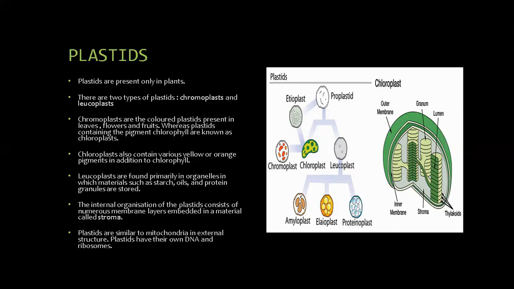The internal organization of the plastids consists of numerous membrane layers embedded in a material called stroma. Plastids are similar to mitochondria in external structure. Plastids have their own DNA and ribosomes.